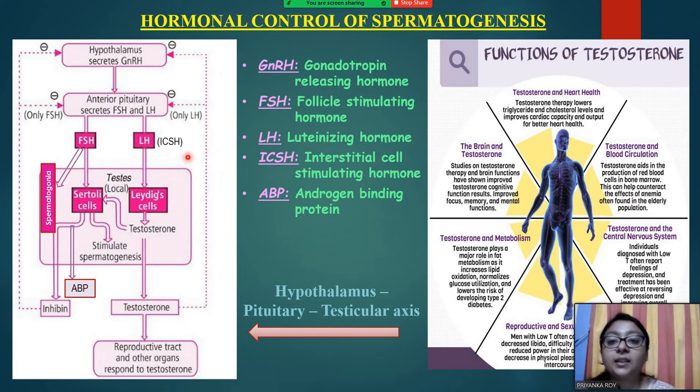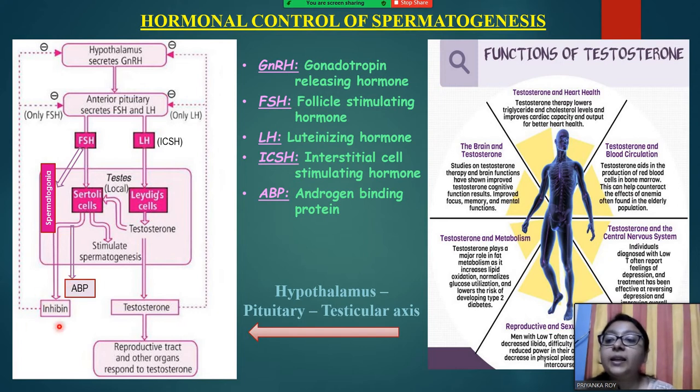Therefore the name ICSH, interstitial cell stimulating hormone, is given to LH, because LH triggers the Leydig cells to secrete the testosterone. This testosterone is responsible for stimulating the Sertoli cells so that they trigger spermatogenesis and enhance the process, increasing the number of sperms inside the testis. FSH also acts on spermatogonia so that they divide more rapidly, which helps in the multiplication of spermatogonia and thereby the formation of sperms.